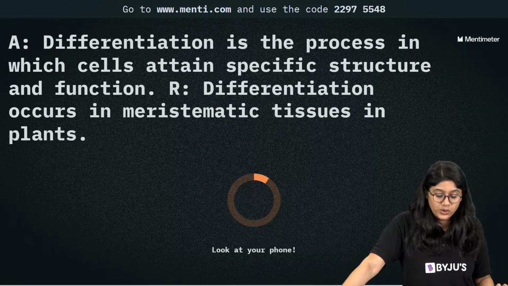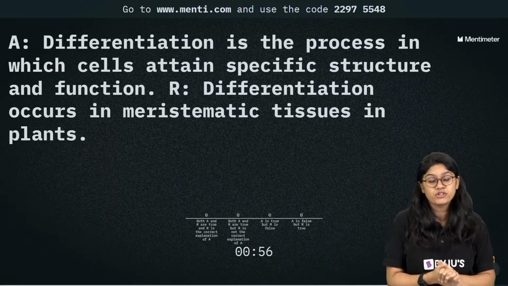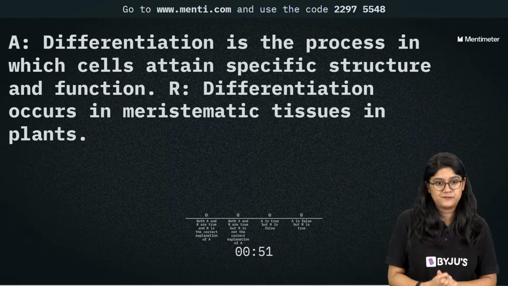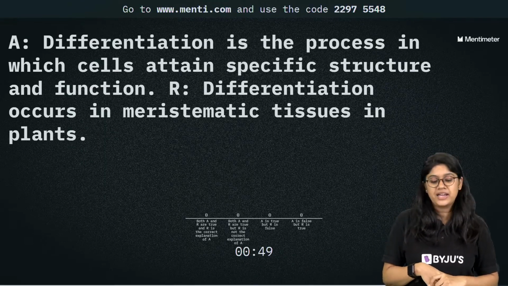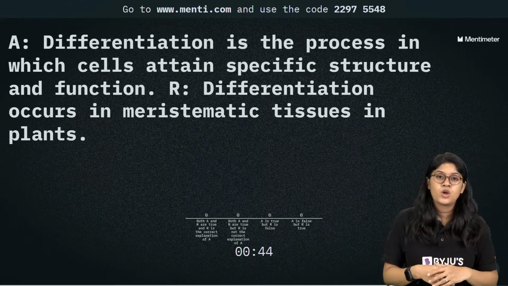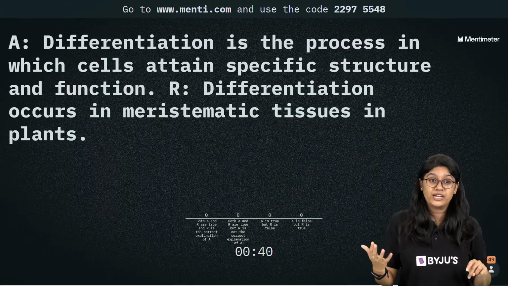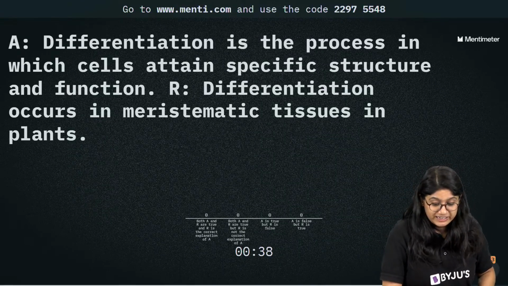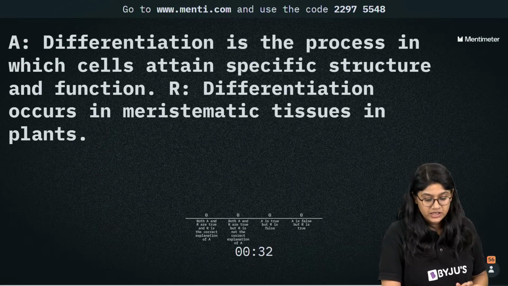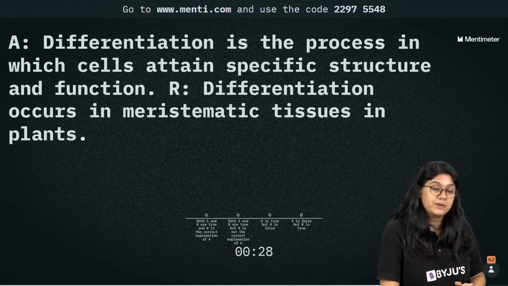Assertion: Differentiation is a process in which cells attain specific structure and function. Reason: Differentiation occurs in meristematic tissues in plants. So we have to find out whether both the statements are correct or incorrect, whether one is correct and one is incorrect, and whether R is the right explanation for A.